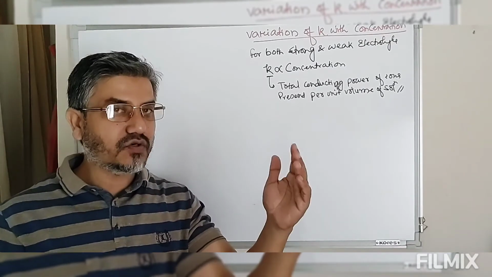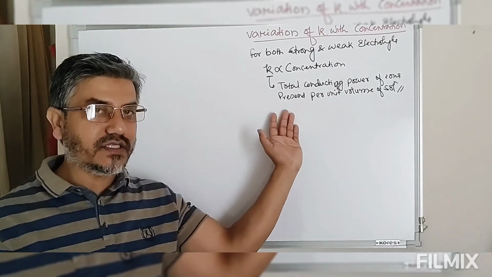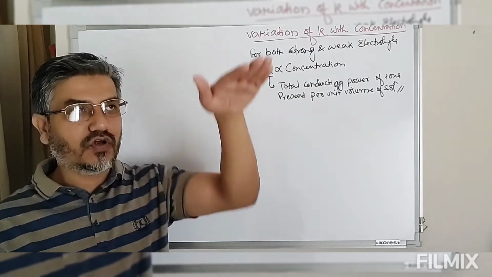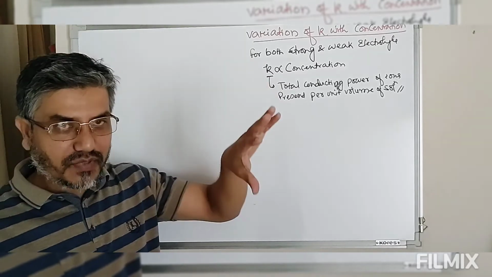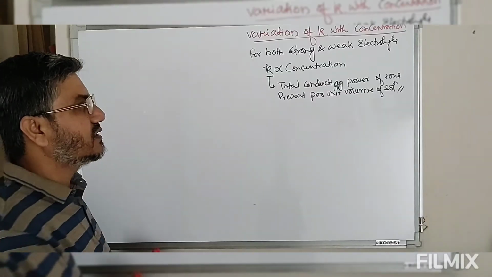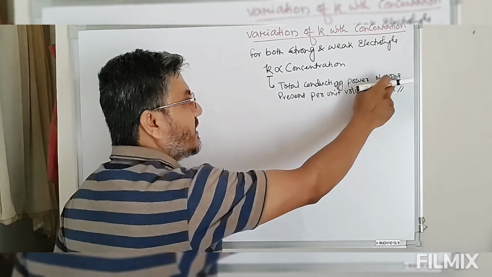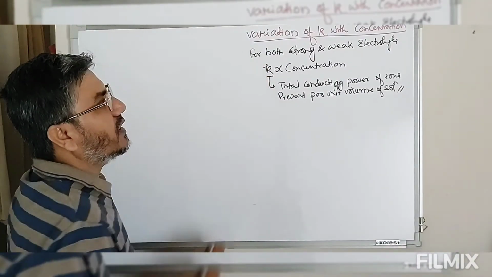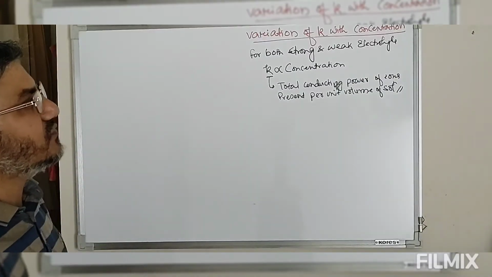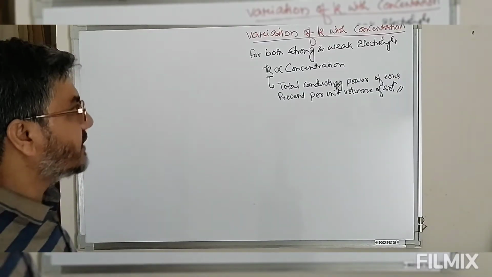So decrease in concentration means the number of ions present per unit volume is decreased, hence kappa is decreased. Kappa is specifically defined for those ions present per unit volume. So this is how kappa varies with concentration for both strong and weak electrolytes.